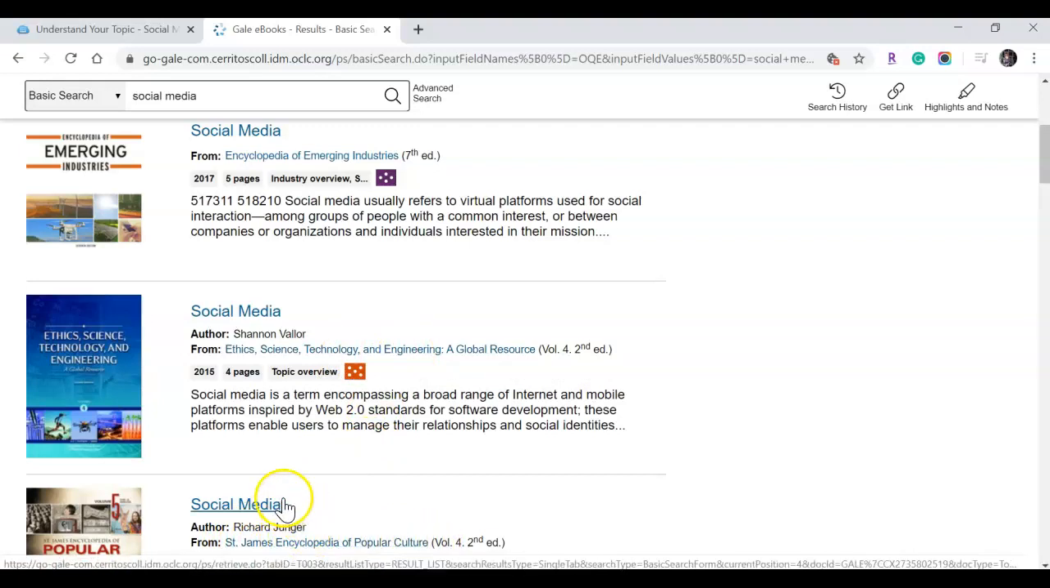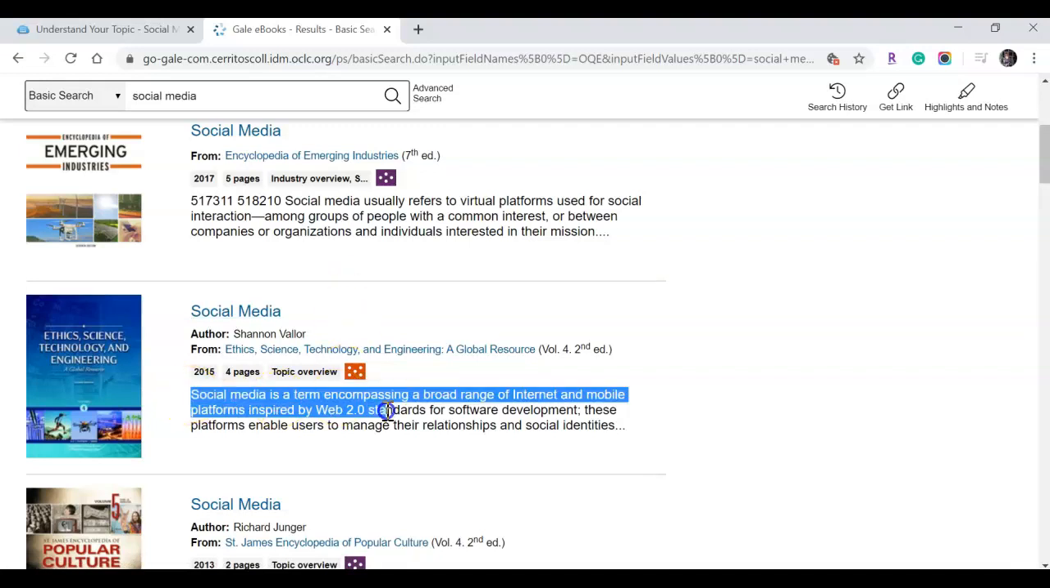So you can see how each of these articles on social media might have a slightly different take depending on the encyclopedia or the larger volume in which it was published. Emerging industries might focus more on social media as an industry, right? Or as a platform. Social media and ethics, science or technology might focus more on obviously the ethics of it or how the actual mechanics of social media works.